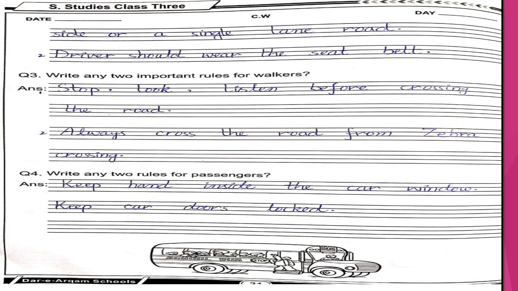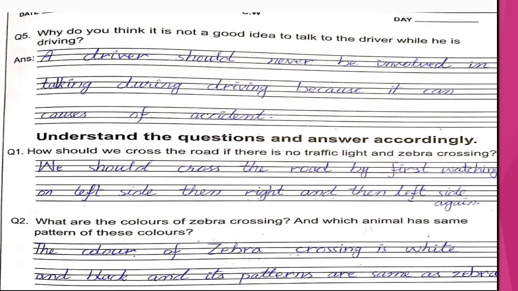Question number 4 is write any two rules for passengers. The answer is keep hands inside the car window and keep car doors locked. Now moving toward question number 5. Why do you think it is not a good idea to talk to the driver while he is driving? Your answer is a driver should never be involved in talking during driving because it can cause an accident.